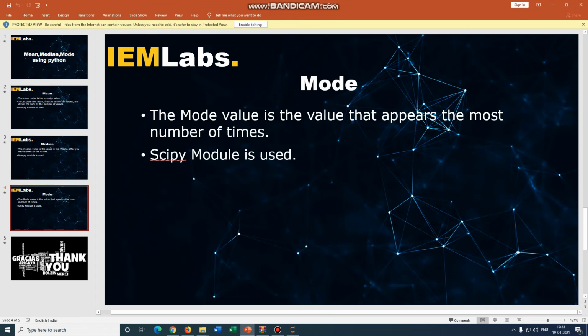Now you may be thinking where mean, median, mode are used in real life. Mean is very much popular rather than median and mode, but all these things are used for data processing, where we have to replace some values with the mean, median or mode value which will fit most appropriately. So for that data processing we have to use mean, median and mode.